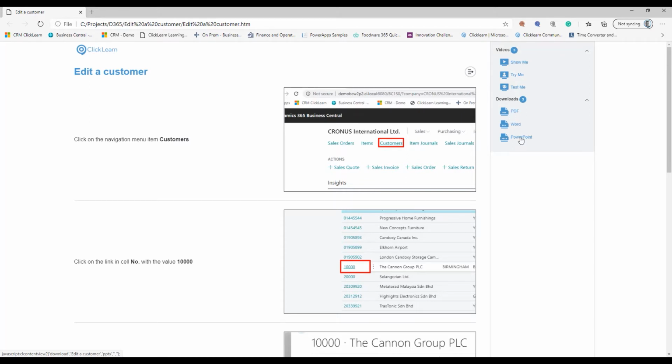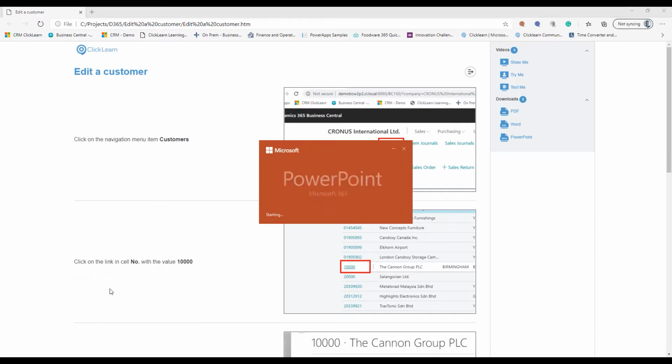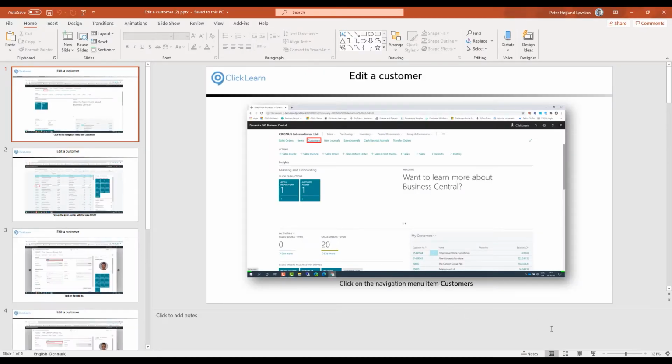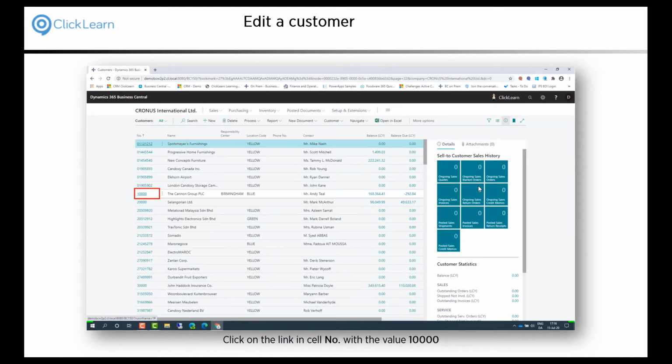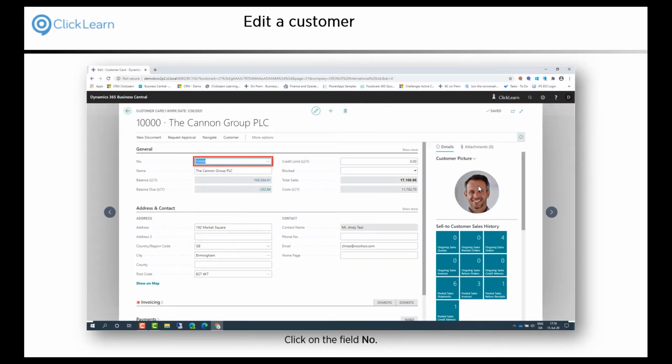If you're going to do classroom training, internal meetings, or maybe even tutorial training, you're most likely going to be viewing the process on a large screen. So in this case, we've altered the PowerPoint slide deck just a little bit. Here you can see you have the full screen capture, still with your corporate identity, still with the title and the instructional sentences and the marking of the area of interest. So now you can easily go about the process as you would on a live screen. Everything's pre-created by ClickLearn.